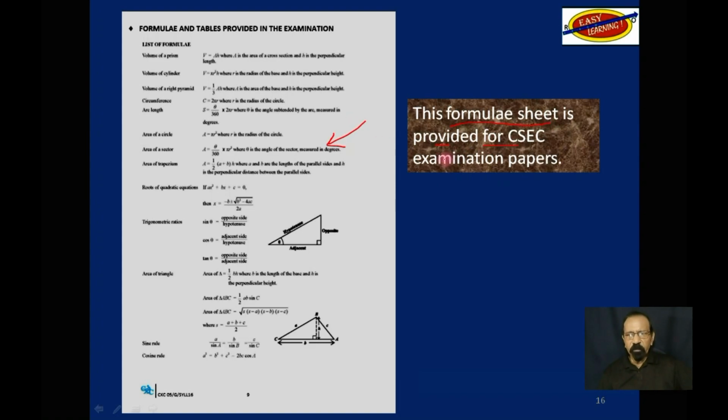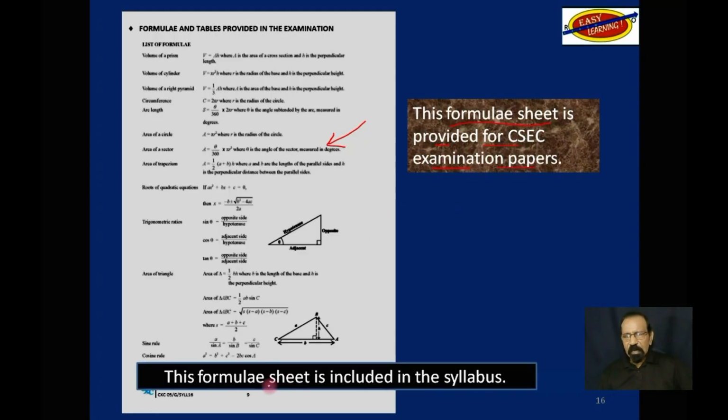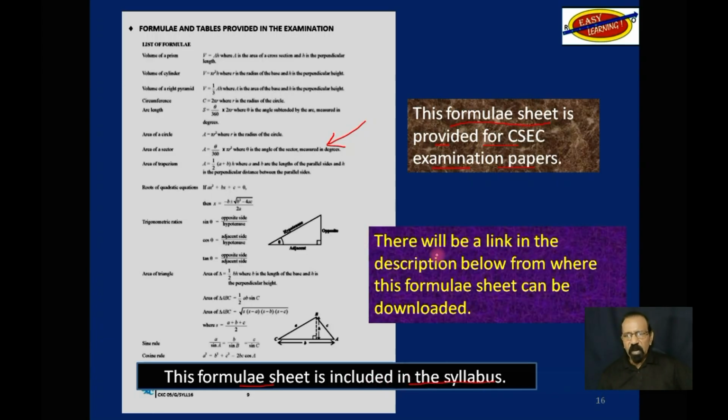Another reminder, this formula sheet that you see on the left here is provided for CSEC examination math papers. It is included in the syllabus, but just in case you don't have a syllabus, there will be a link in the description below from where this formula sheet can be downloaded.